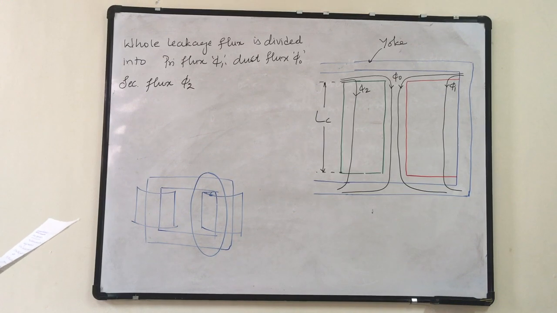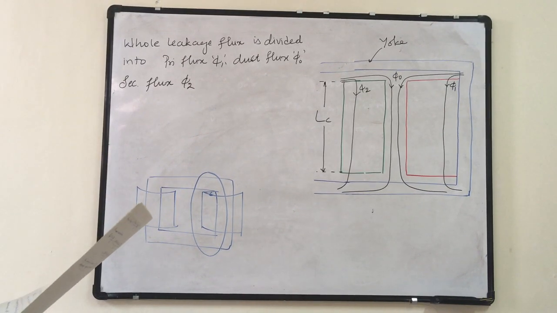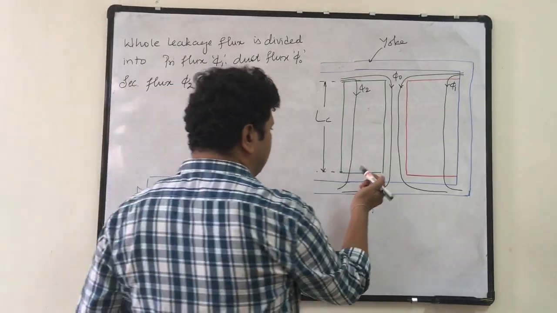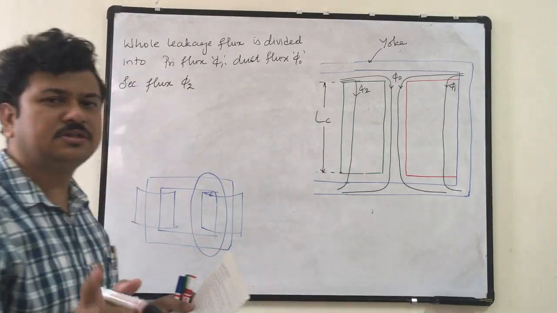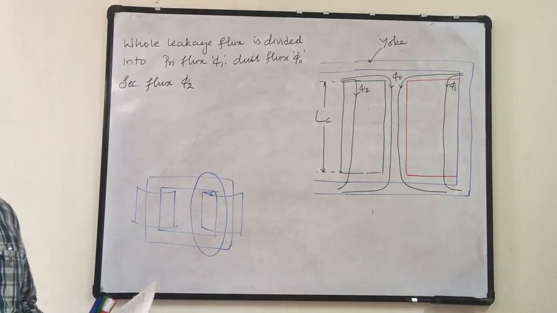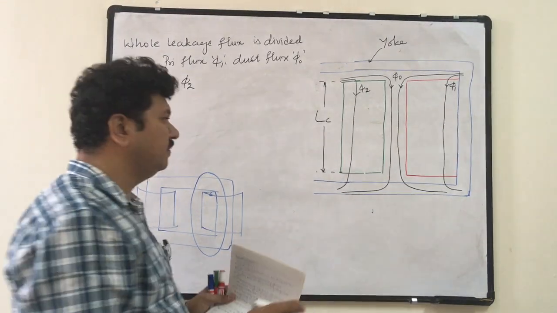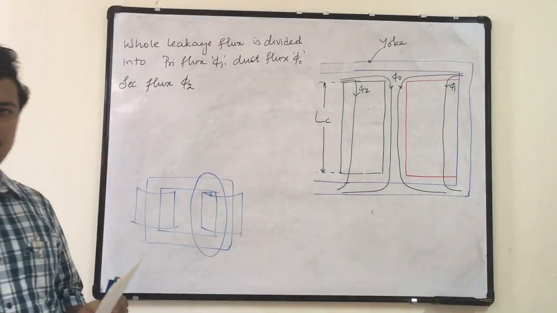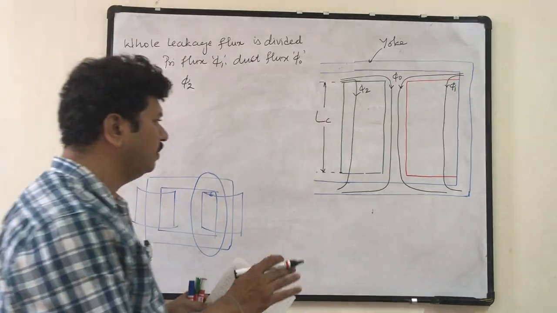Now, the permeance of leakage flux path external to the axial length is very large. It means that above this winding and below this winding, the reluctance is zero. Permeance is very high. Therefore, there is no drop of leakage MMF across these 2 points. To produce leakage flux, there will be leakage MMF.